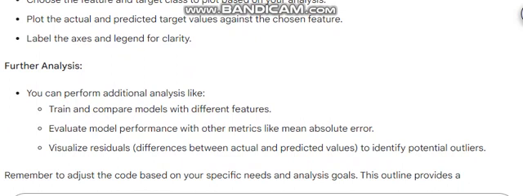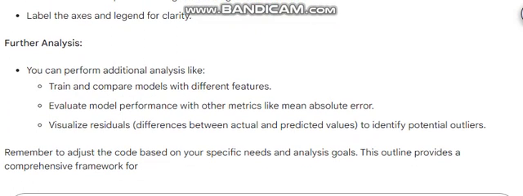Further analysis: you can perform additional analysis like train and compare models with different features. Evaluate model performance with other metrics like mean absolute error. Visualize residuals, differences between actual and predicted values, to identify potential outliers. Remember to adjust the code based on your specific needs and analysis goals. This outline provides a comprehensive framework for